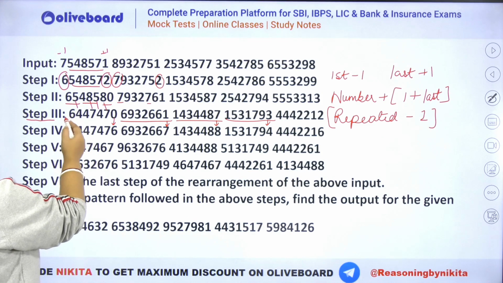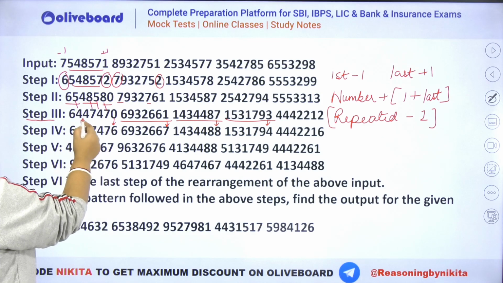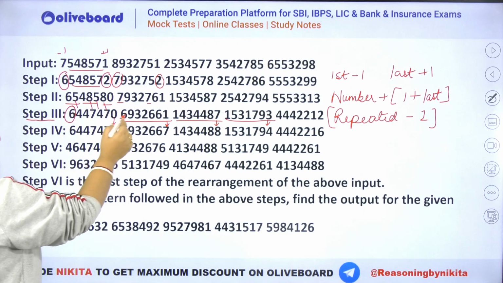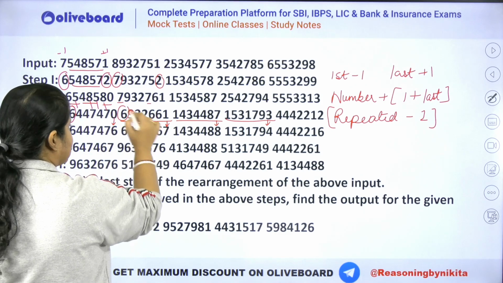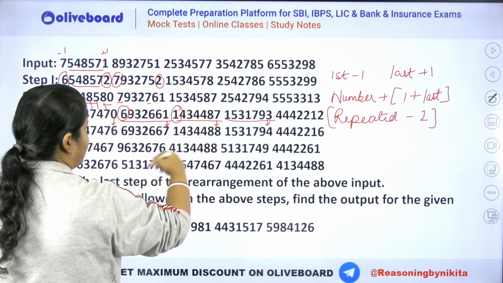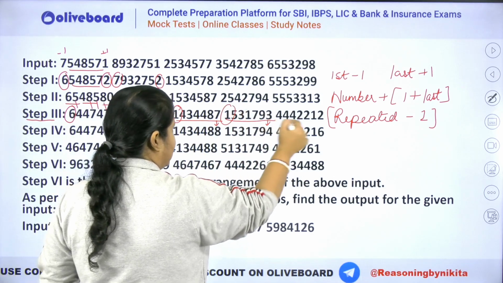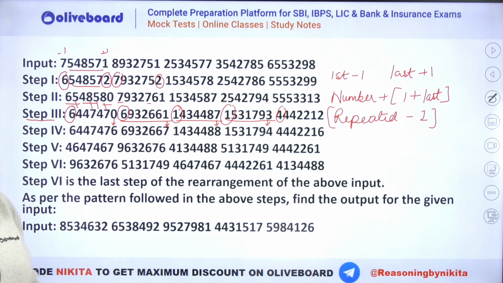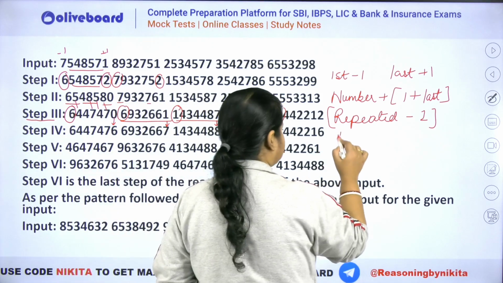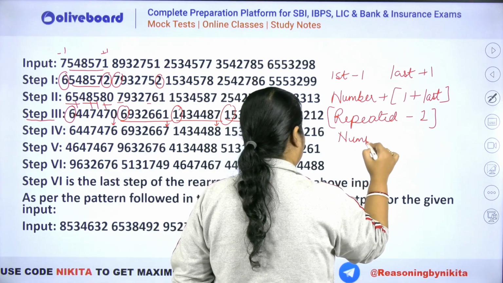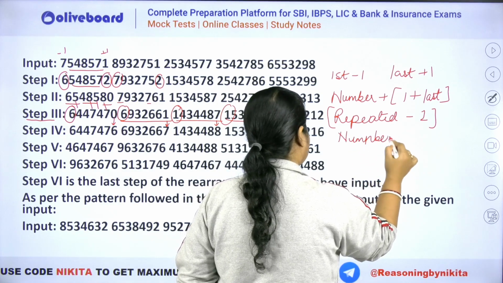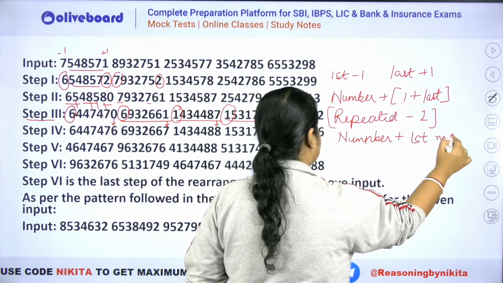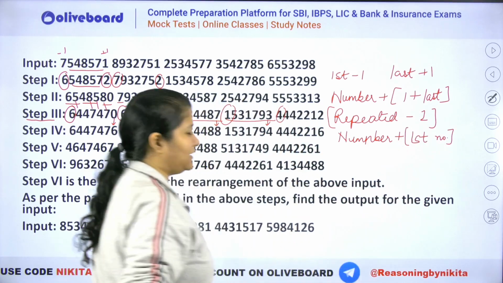So you can see here 6447770 में we have added 6 and that is this 6. Similarly here also we have added 6. In this also we have added 1. In this also we have added 1 and in here we can see we have added 4, right? So we are adding the first letter. ठीक है? So number plus फर्स्ट नंबर, फर्स्ट डिजिट. ओके, फर्स्ट डिजिट ऐड कर दिया है.